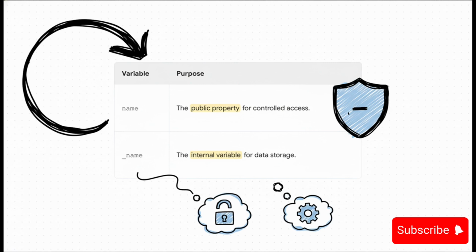But more importantly, it stops us from creating an infinite loop. Think about it. If our name property tried to access self.name, it would just call itself forever. By having it access self._name, we break that cycle.